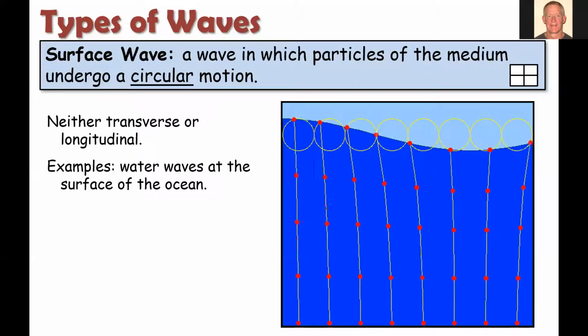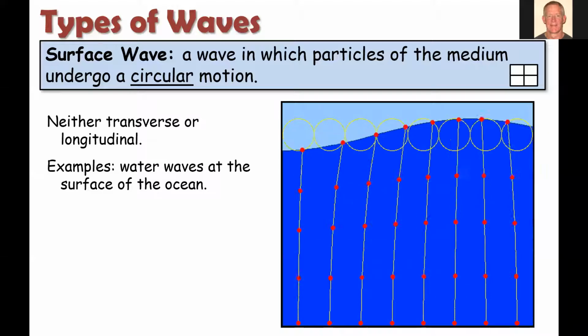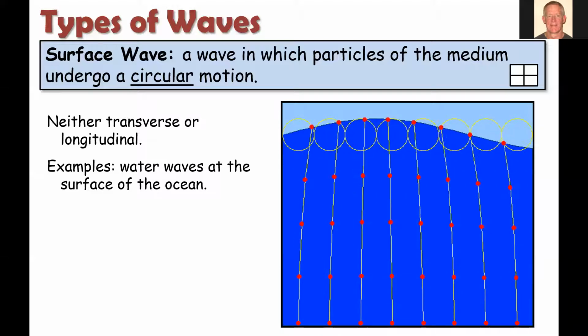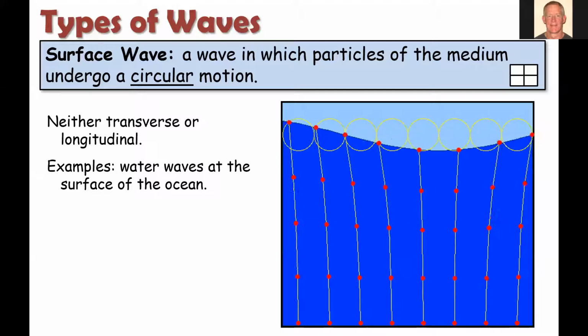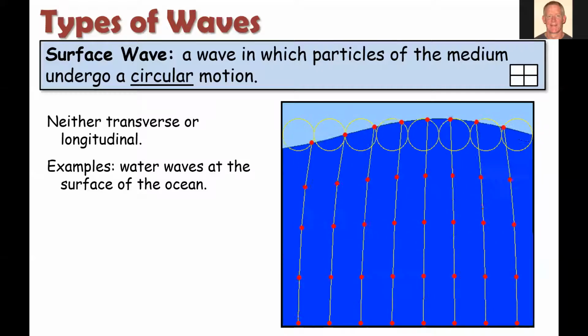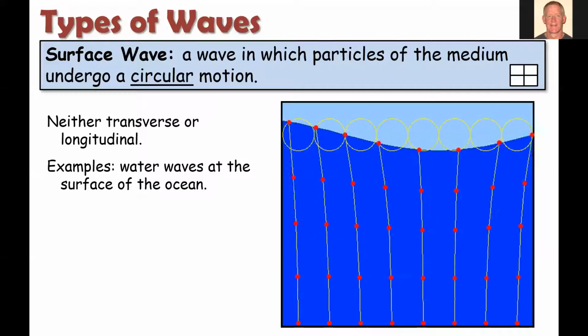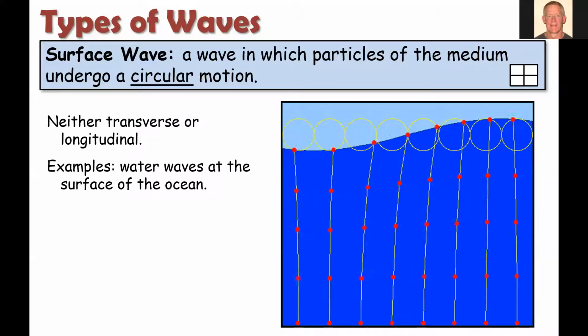Now, there's one more type of wave. We're not going to do a lot of work with this, but it's maybe what you first think of when you think of waves: waves on a lake or waves in the ocean. If you go out to the beach and watch the waves roll in, these are neither transverse nor longitudinal. They're kind of a combination.